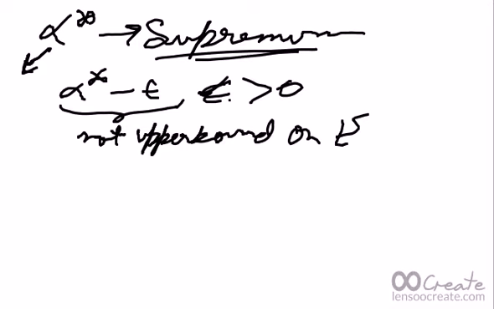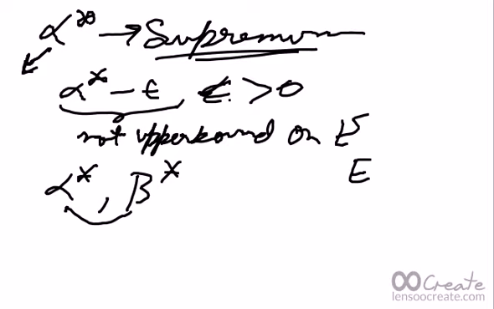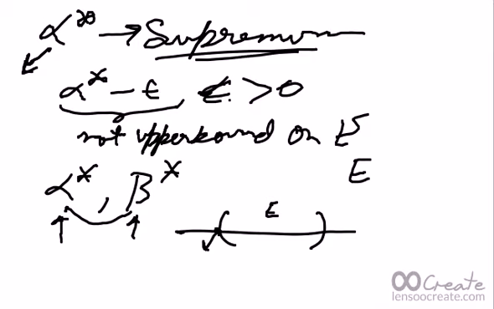Having said all this, let's realize that this alpha star and beta star may or may not belong to E. For example, if your E is an open set, then this will lie on the boundary, which is not included in E. So alpha star and beta star won't be a part of E.